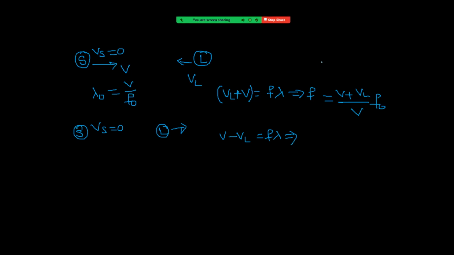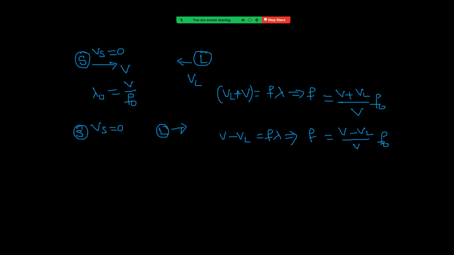That implies F equals (V minus VL) by lambda, where lambda is lambda naught, that is V by F naught. What is changing here is the velocity of sound, because the person is moving.